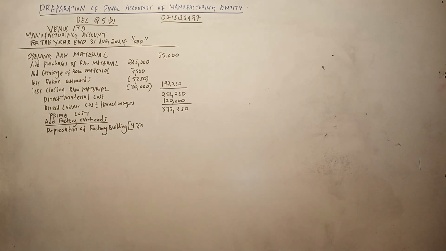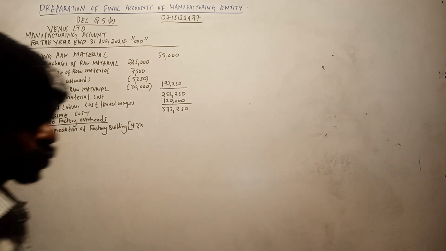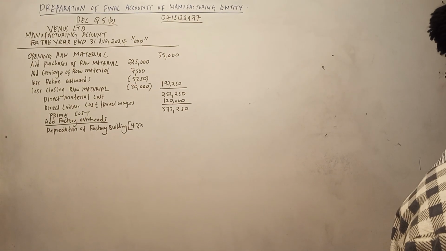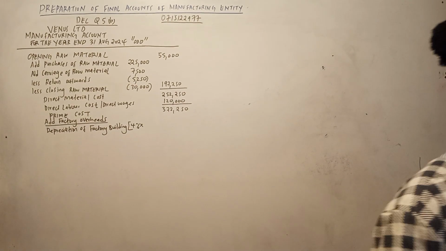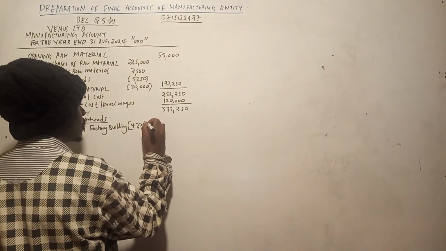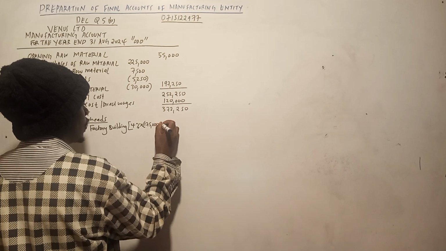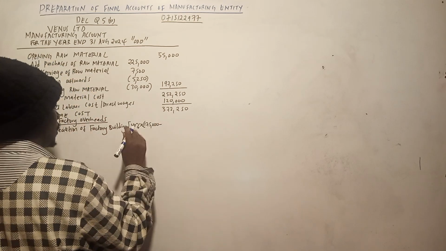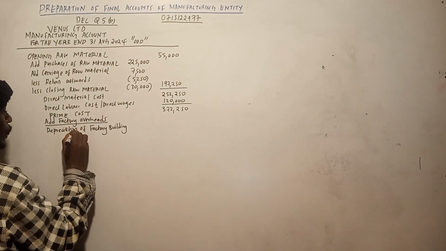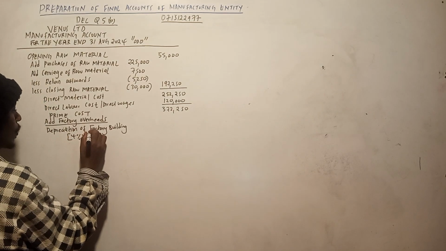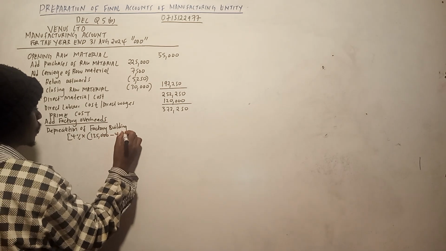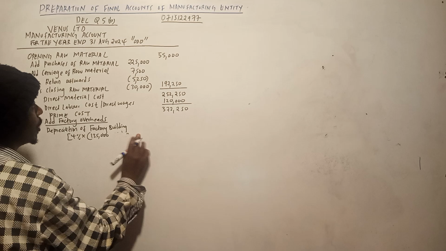So what is the cost of the factory building? Now ukiangalia factory building huko juu, let's go to factory building in our total balance. Factory building wametuambia it is inclusive of land, so lazima tutoe hiyo land. So 175,000 minus 40,000.